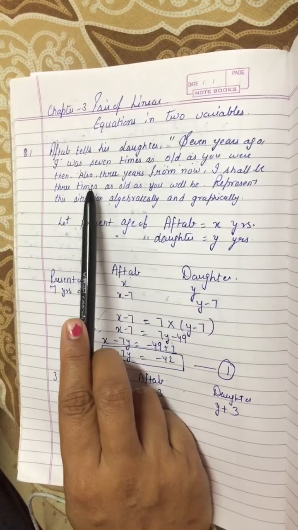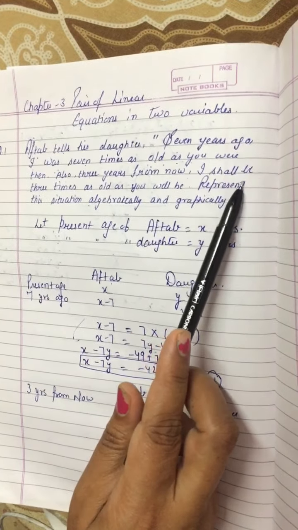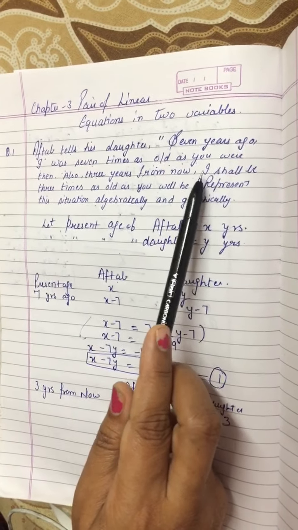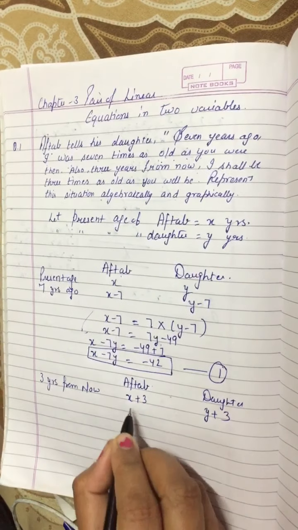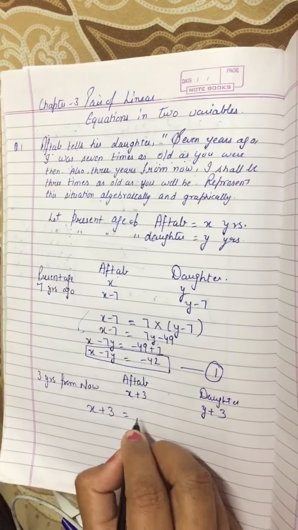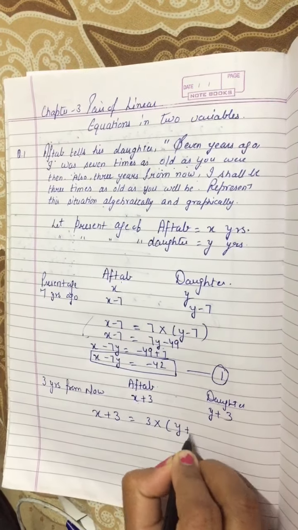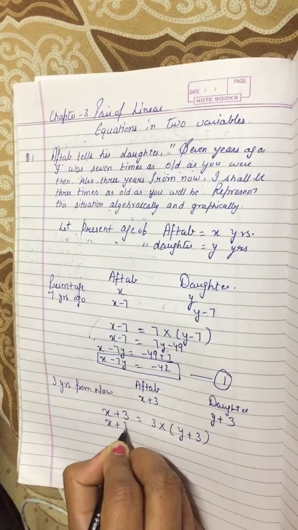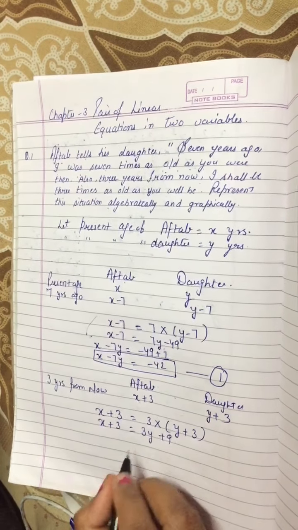So according to that, also 3 years from now, I shall be 3 times as old as you will be. I means Aftab, Aftab is talking about himself. So Aftab is x plus 3, 3 times, 3 multiplied by the age of the daughter, y plus 3. Open the brackets: x plus 3 equals 3y plus 9.